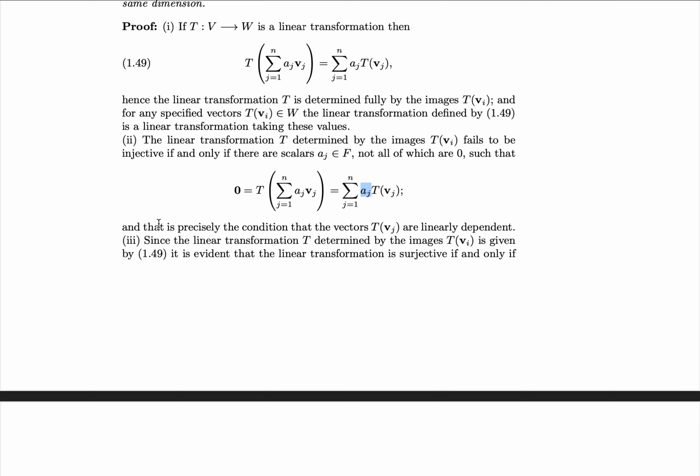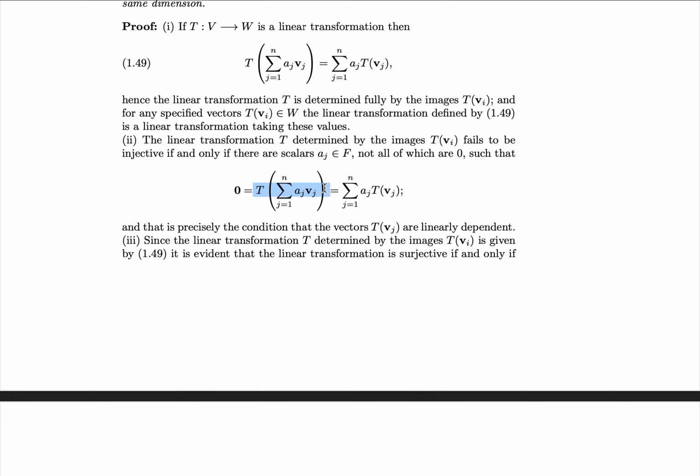And then we can subtract them over and get the 0 vector on the far side, and the one linear combination minus the other on the other side. And then we simply let each of the aj's be the difference in the coefficients of each of the quote-unquote image vectors, and then we can form this thing.